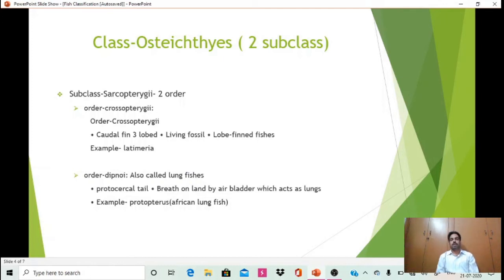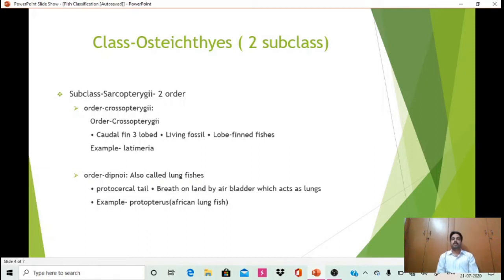The first order is Crossopterygii. Its characteristic is the caudal fin with 3 lobes, and it is a living fossil. It represents a living fossil genus, also known as lobe-finned fishes due to the presence of 3 lobes in the caudal fin.